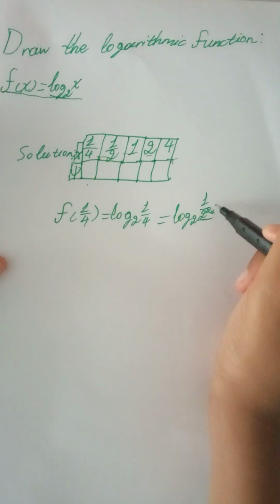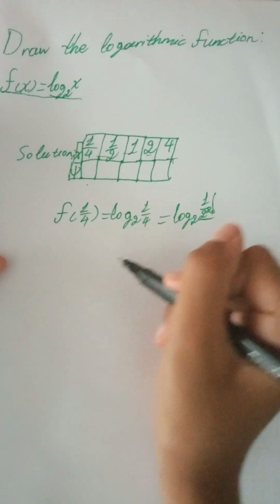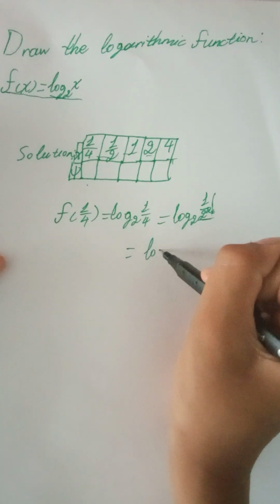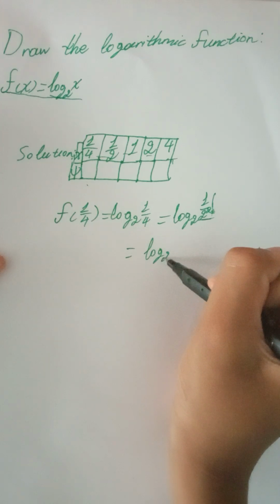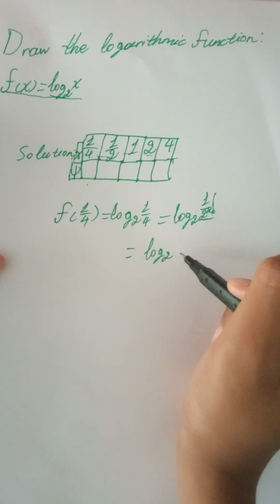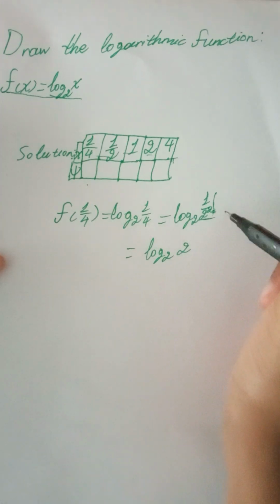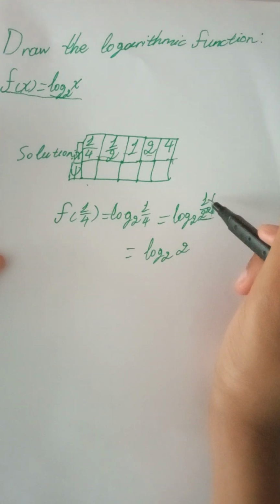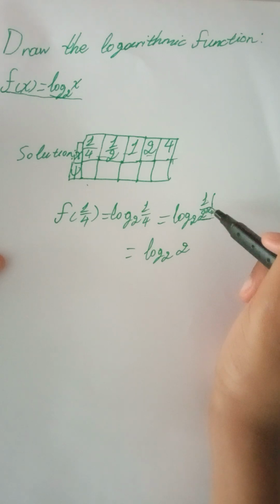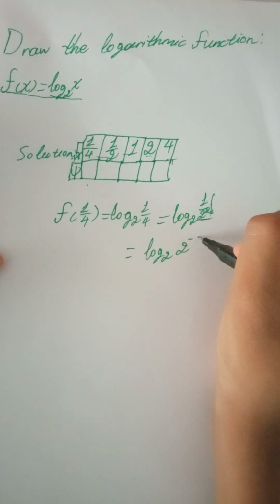So this turns into log base 2, and since it's a division, the exponent turns into a negative number.